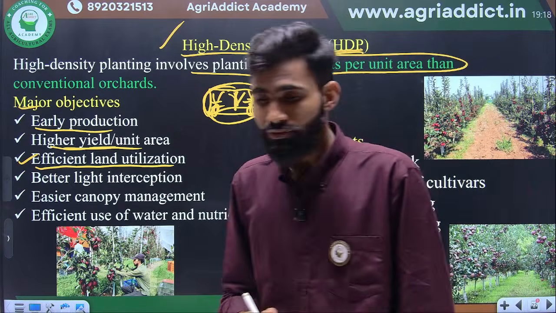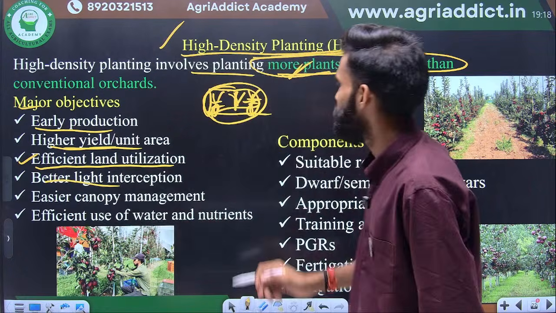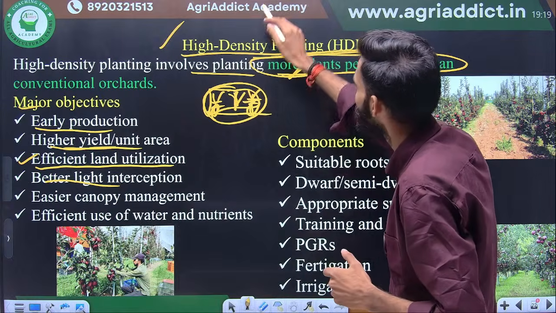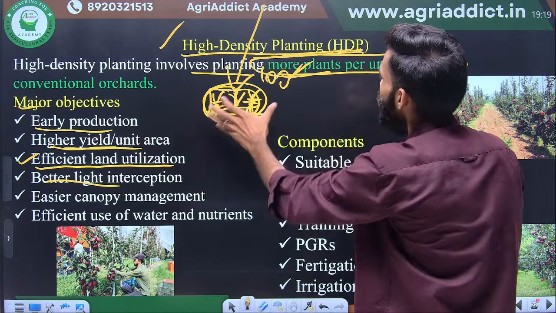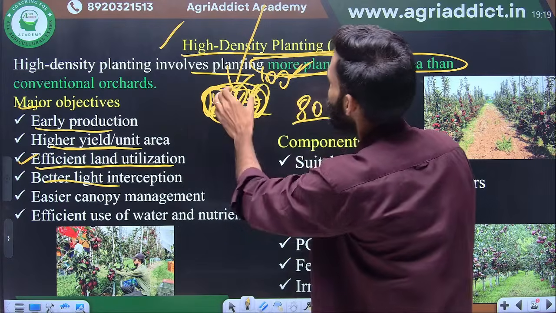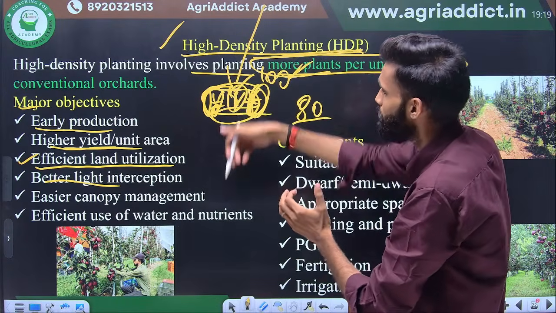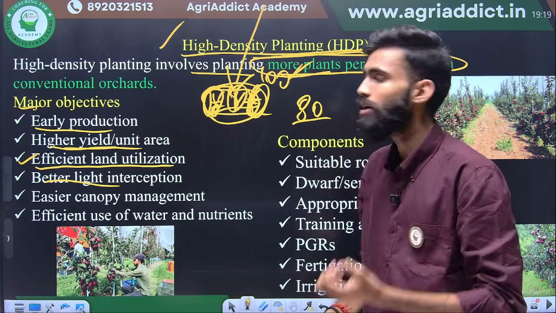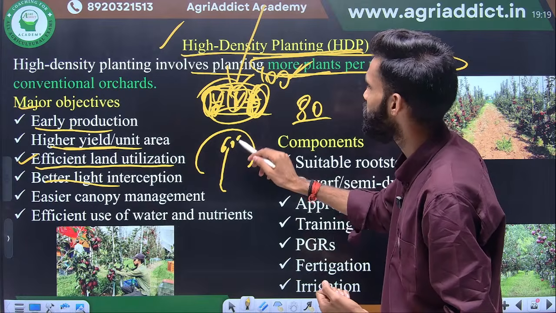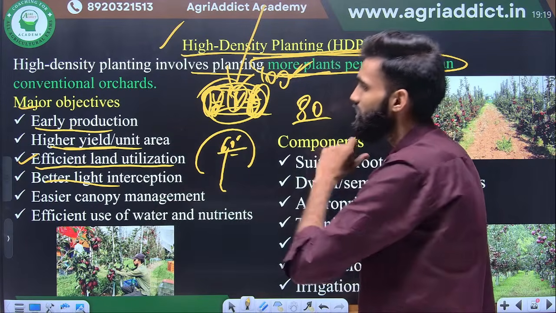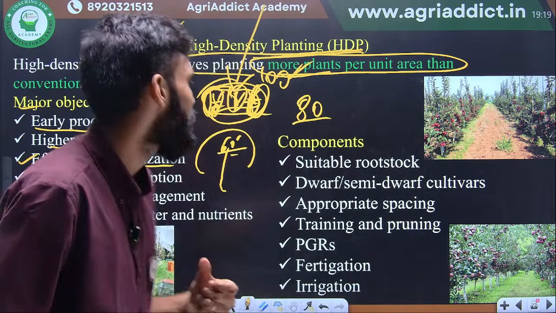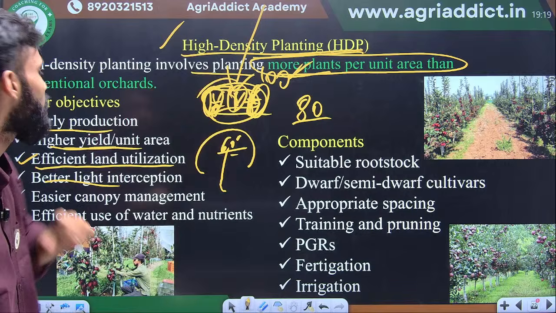Okay. Next one is better light interception. Interception means how much light the plant takes up. Suppose here 100% light falls on the canopy, and the plant absorbs 80% light in high density planting, because here 3 plants are there and the canopy is maintained, light is intercepted and penetrates the whole canopy, and it takes up the maximum light. In the conventional system, where overcrowding is there, it will take only 60% light. Okay, so light interception is how much light the plant takes up or absorbs. Okay, this is light interception.